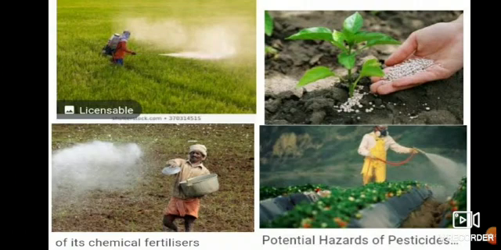The soil becomes infertile. And naturally, when rain comes down, these chemicals are flown by the rain water into the rivers and the lakes, and so we are not able to use that water also.